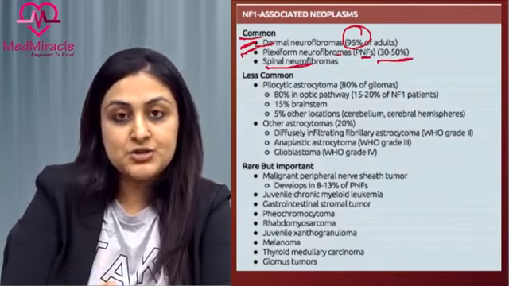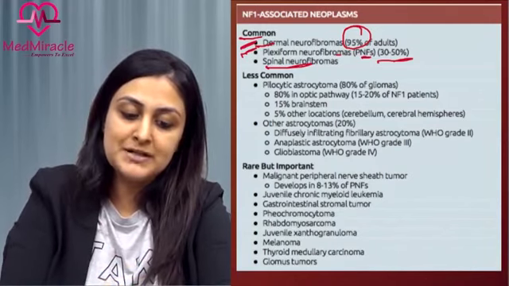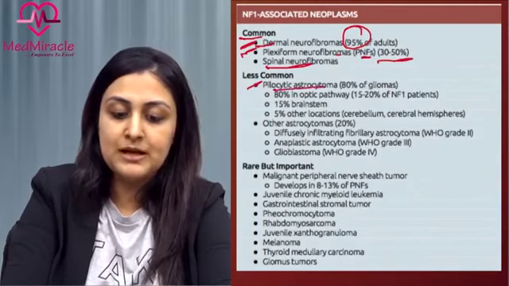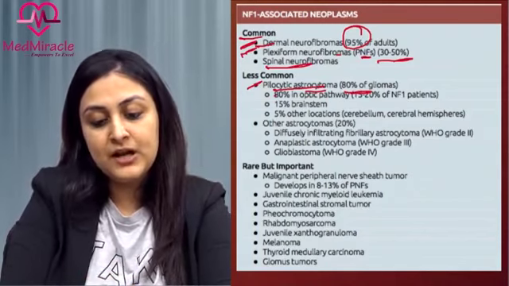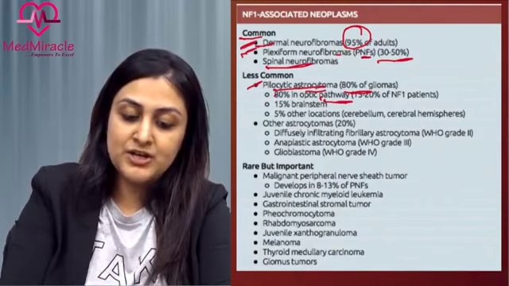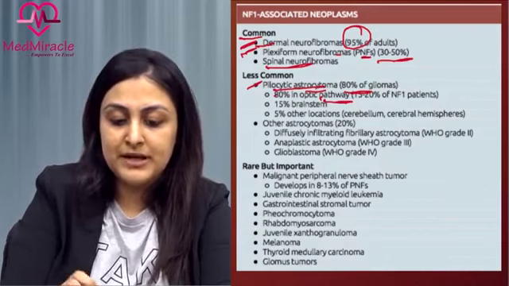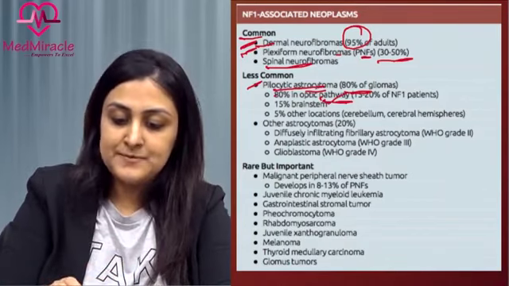The other tumors associated are gliomas, and the most common type of glioma seen in NF1 is pilocytic astrocytoma, which is 80% of the gliomas, and 80% of these will occur in the optic pathway, as we've already seen. The other locations of this glioma could be in the brainstem or cerebellum or cerebral hemispheres. The other types, that is grade 2, 3 and 4 astrocytomas, can also occur, but we just need to know that pilocytic is the most common type of astrocytoma.